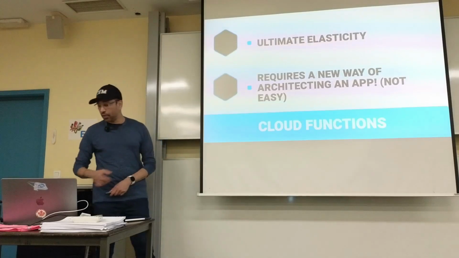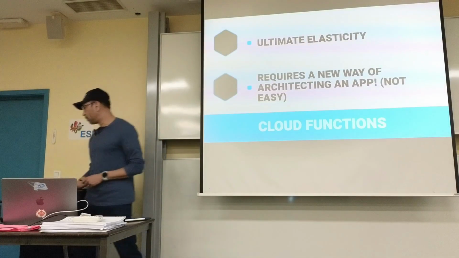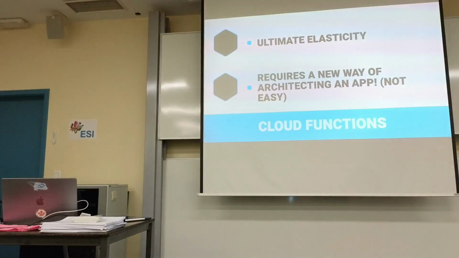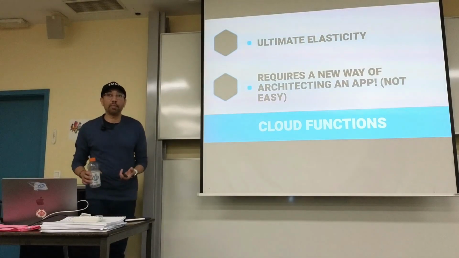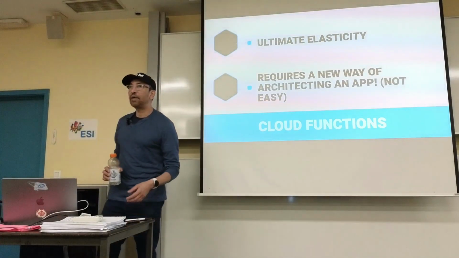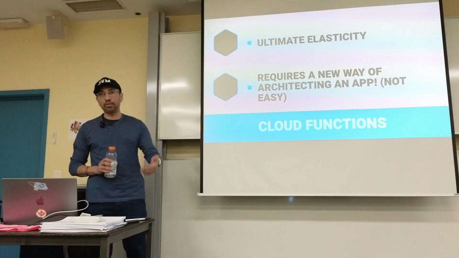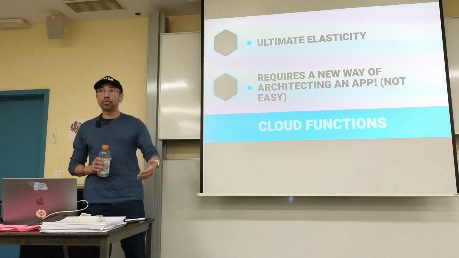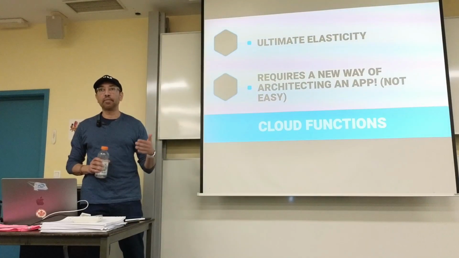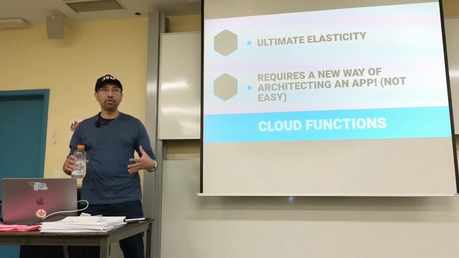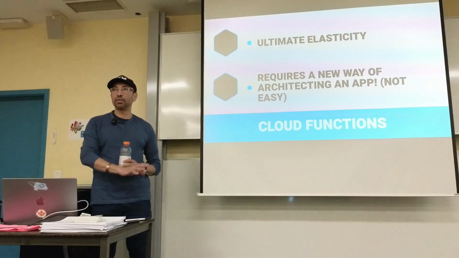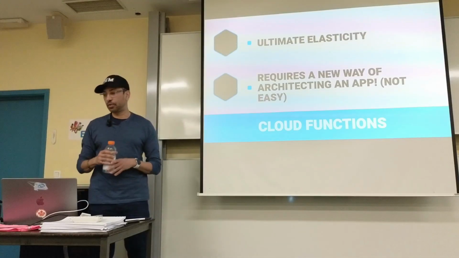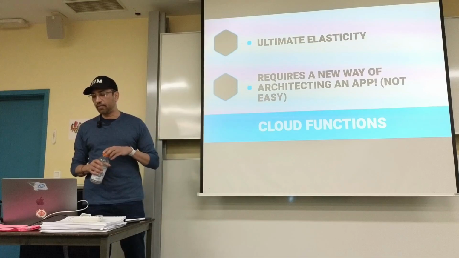And I actually really like Cloud Functions. I think Cloud Functions work really well because they're the ultimate in elasticity. We can say, here's something, scale to 0 if no one's using it, so we're not paying anything while it's not being used. But of course, Cloud Functions are more expensive the more you use them, which is kind of ironic. If you have an application that's really heavily used, you're probably better off moving it onto a CaaS, or some other type of architecture, or just running a standard VM.